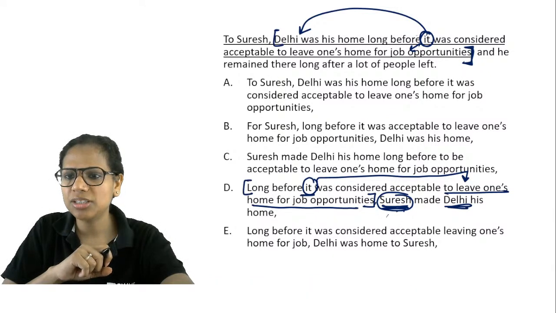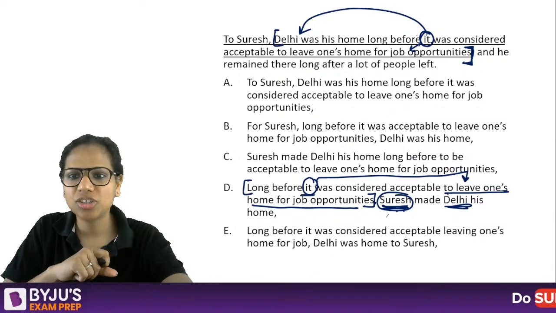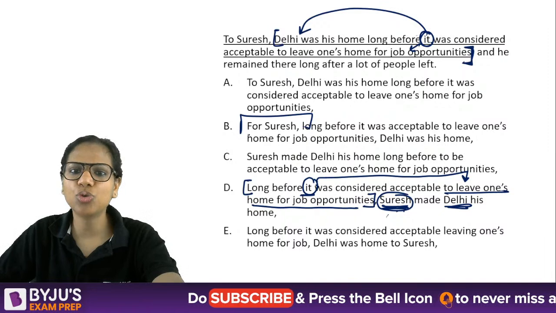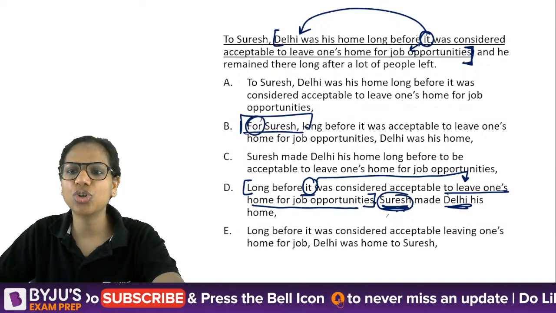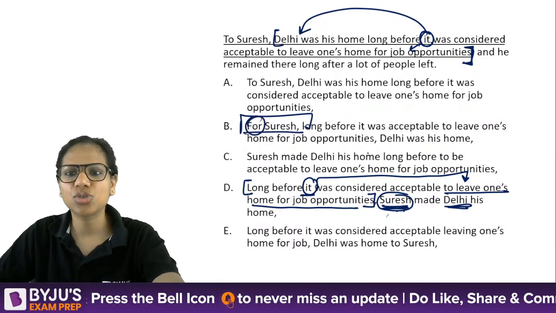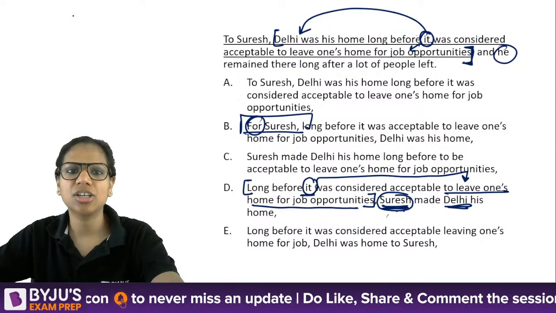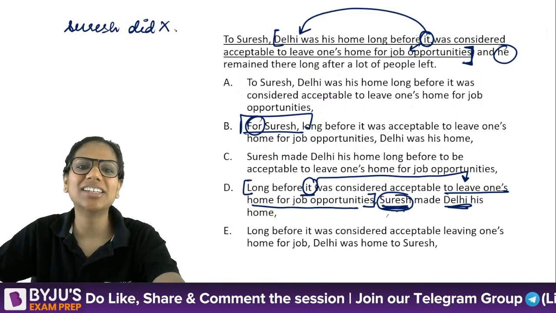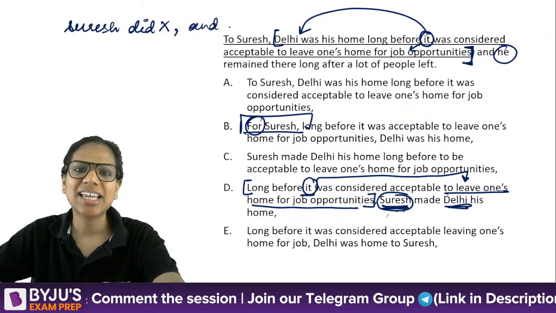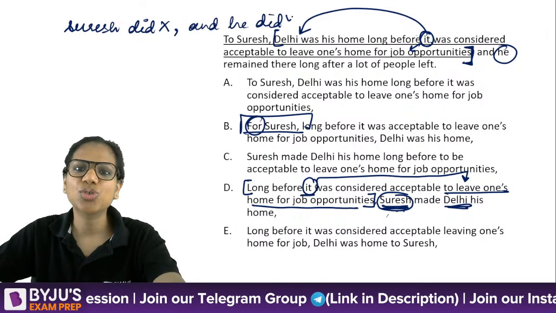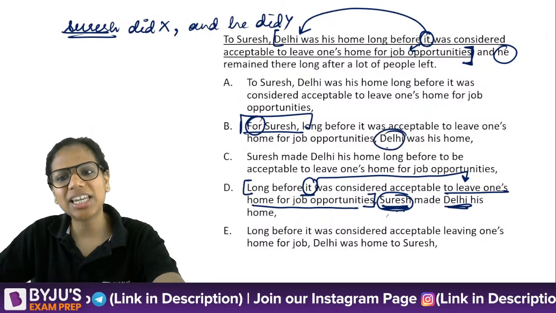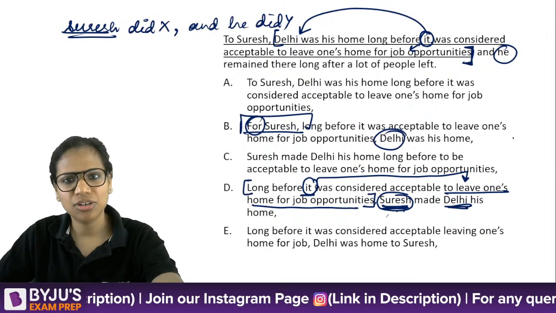In option B, after the phrase, a noun should come. So yes, that would be a better way to construct it. Moreover, "for Suresh" should not be the construction. Okay, Suresh made Delhi his home and he. Suresh did X and he did Y. That's the structure. Parallelism. Suresh did X and he did Y. So Suresh should be the subject. Okay. For Suresh, Delhi was his home. Delhi is the subject. All right.